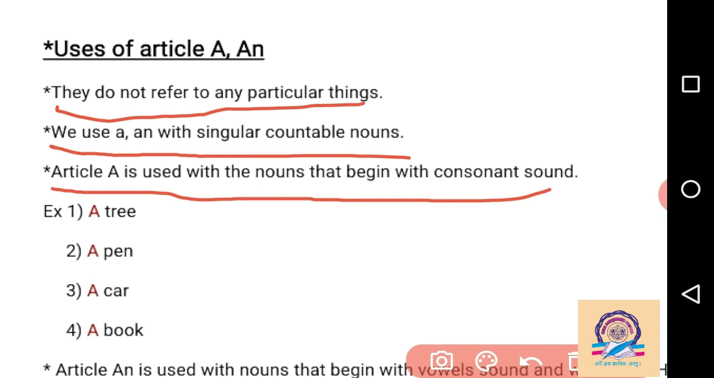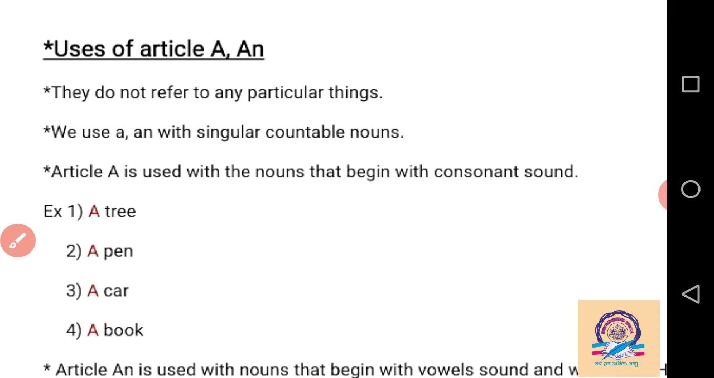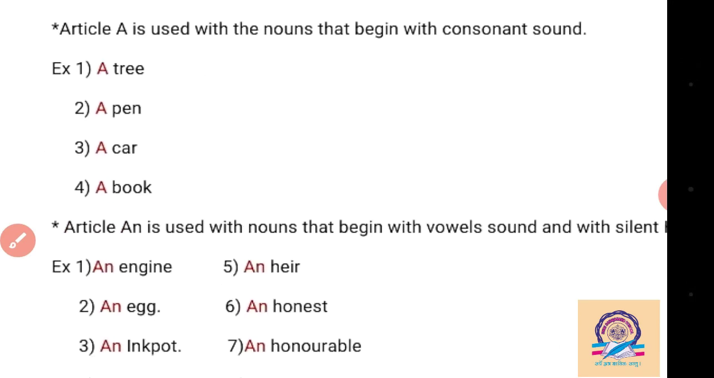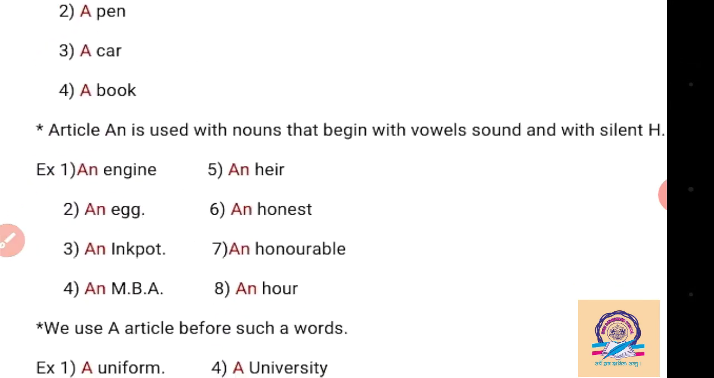Then the third example is car. Car, the pronunciation is like 'k', car, ka. So we have to use article 'a'. Then book. Book starts with a consonant sound. When we speak the noun, then we can understand the consonant sound. For the example, book is given here. For book we pronounce 'b'. So for the 'b' we have to put article 'a'.